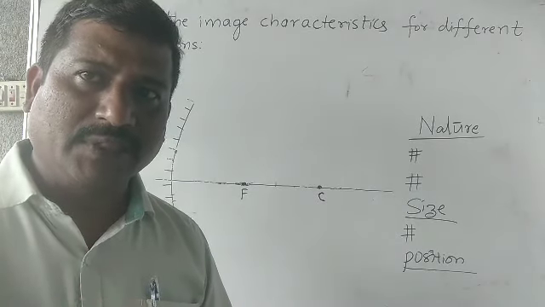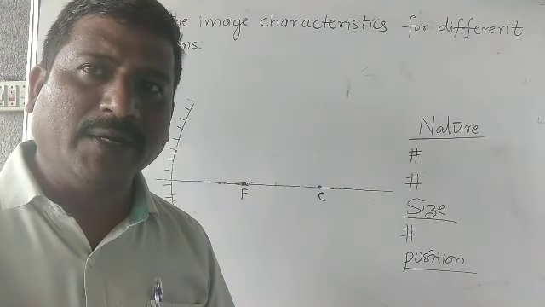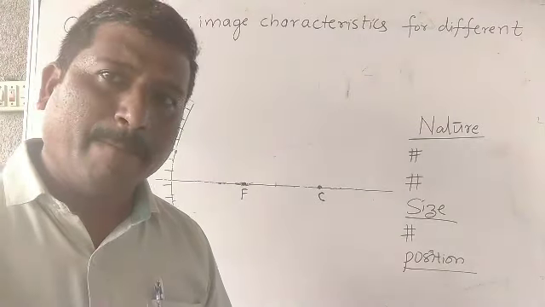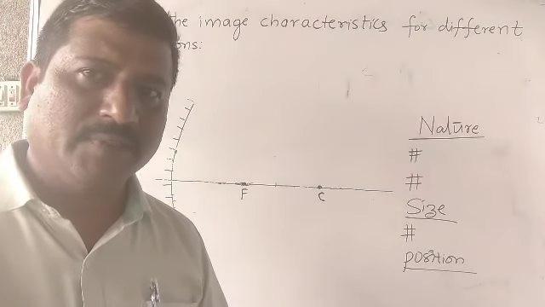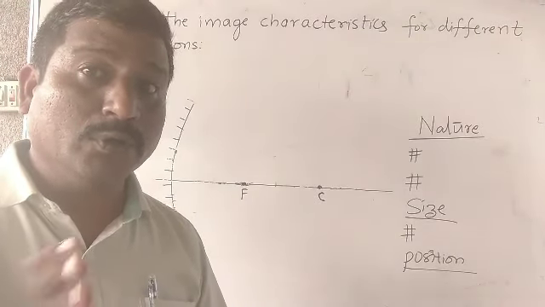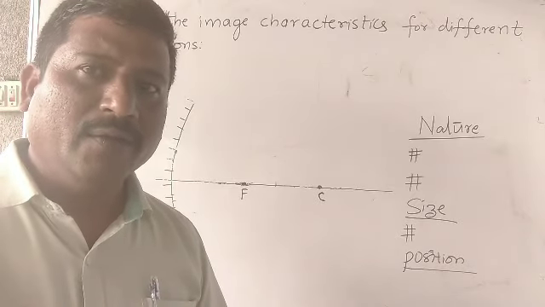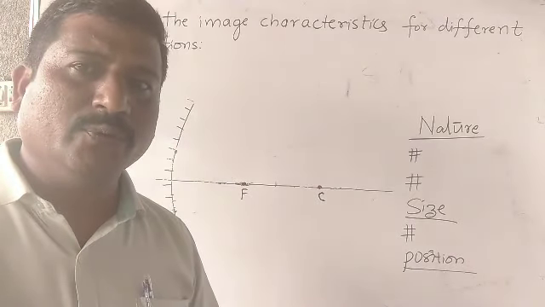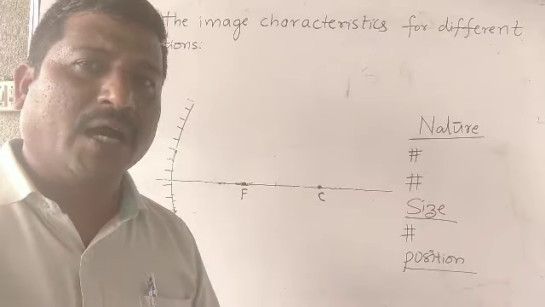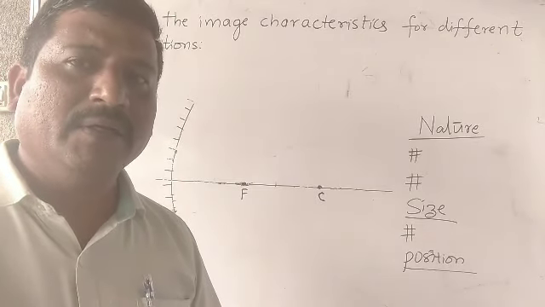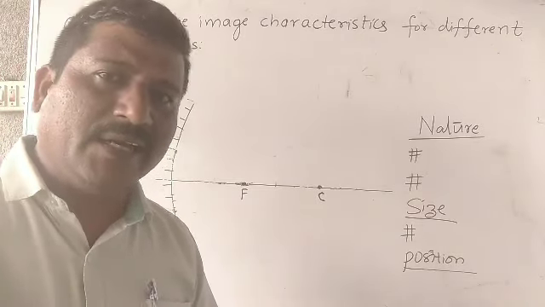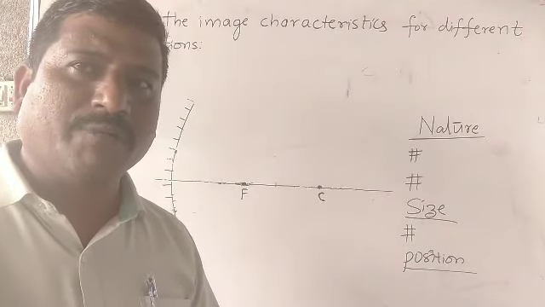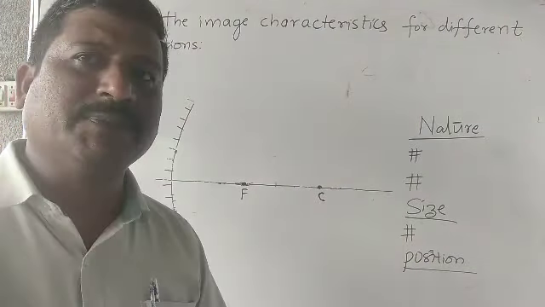Rule 3. A ray which is passing through the center of curvature, or which is passing along the normal, after reflection retraces its path.